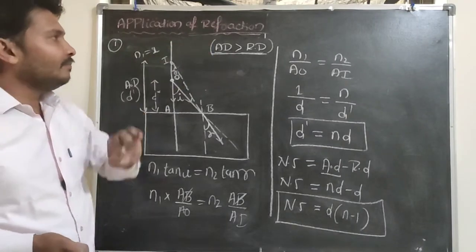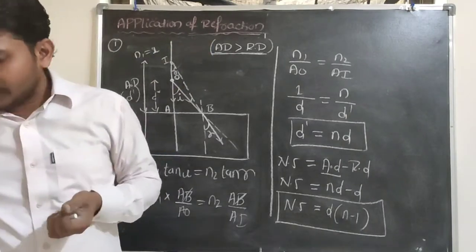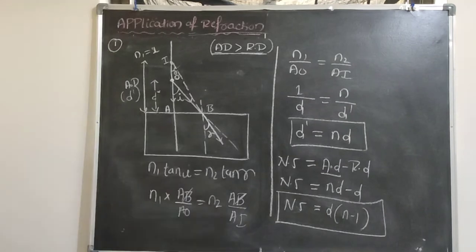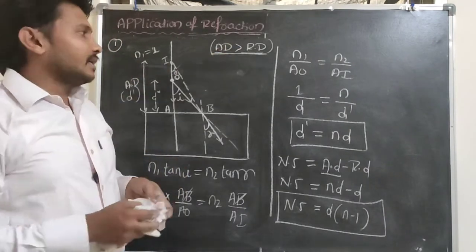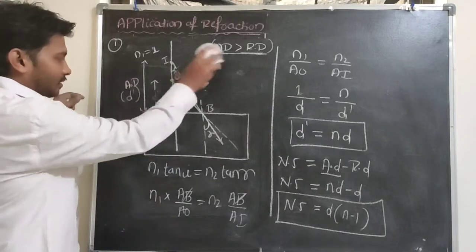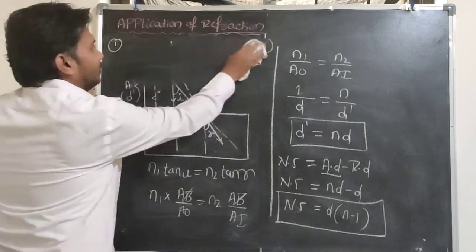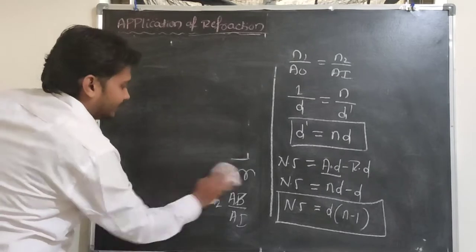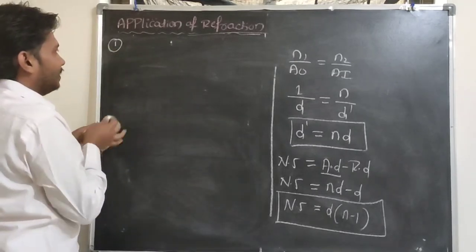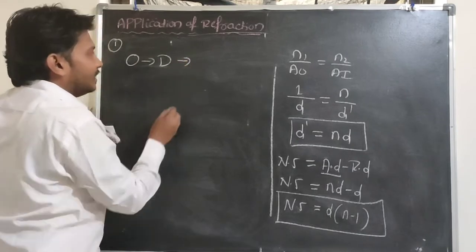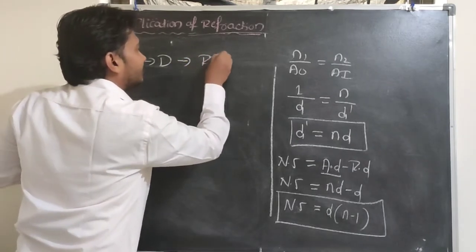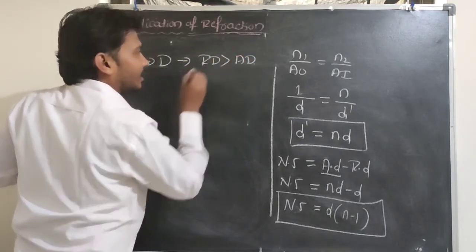So in the case of refraction of light, I will consider the apparent depth and real depth concept here. Hope you understand. In the case that the object is in a denser medium, in that situation the real depth is greater than the apparent depth.